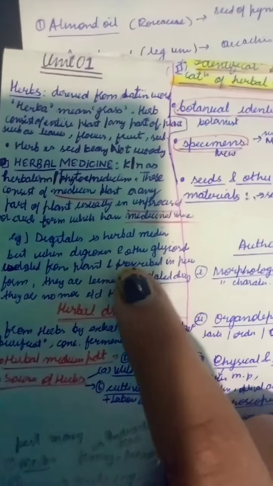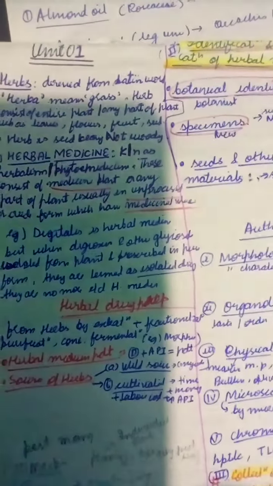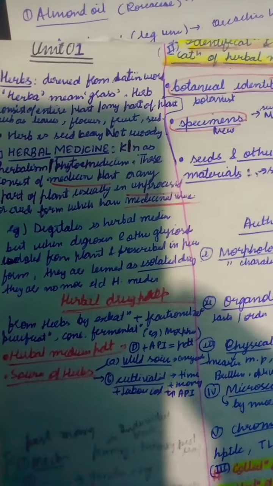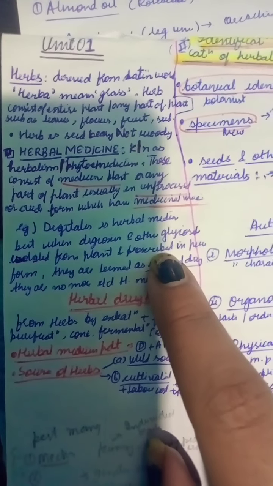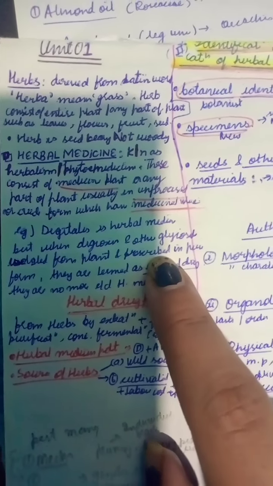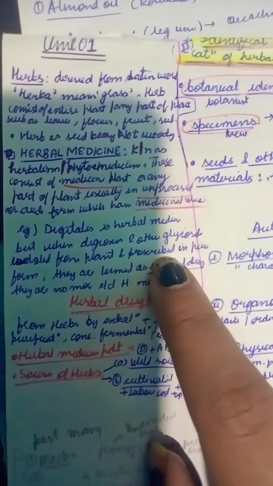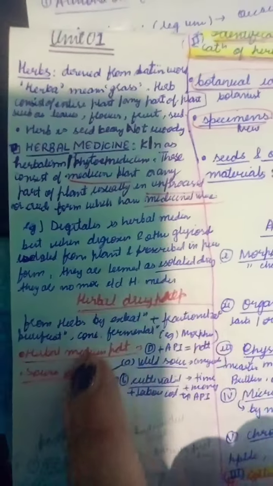But we have to note that digitalis is a herbal medicine, but when we extract digitoxin and other glycosides from it, that digitoxin and those glycosides will not be called herbal medicine. They are called isolated drugs.